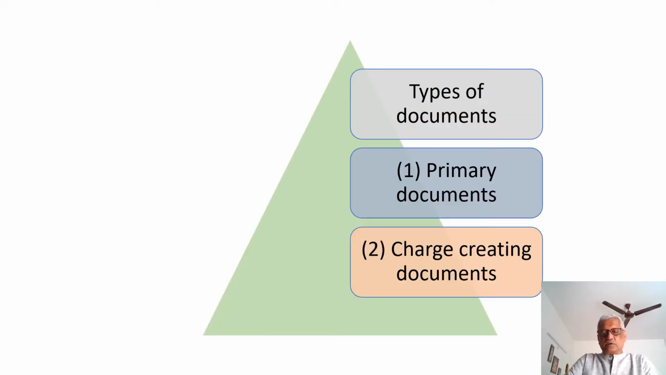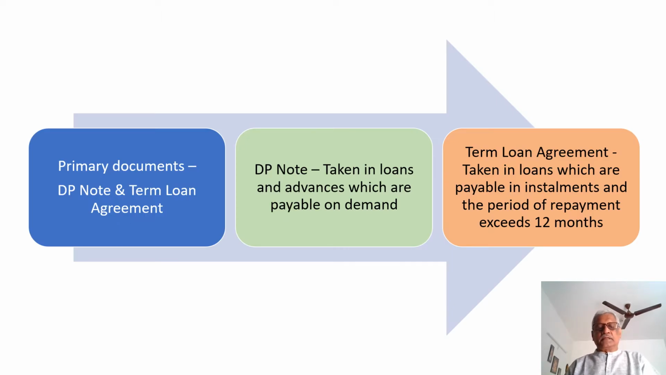There are two types of documents. One is called the primary documents. The second one is charge creating documents. Primary document examples are the demand promissory note and the term loan agreement.